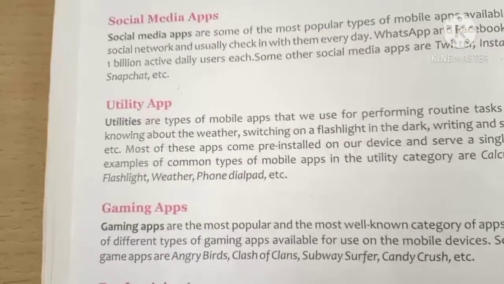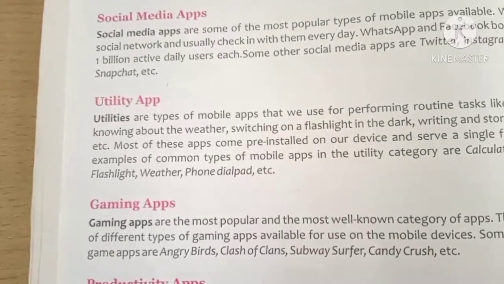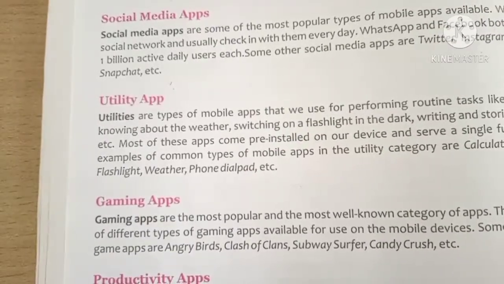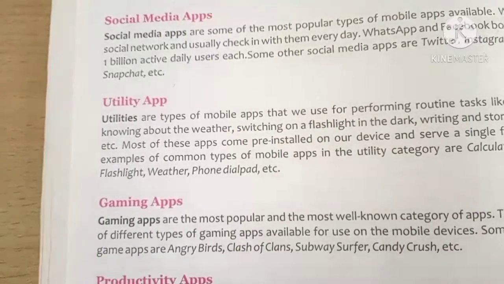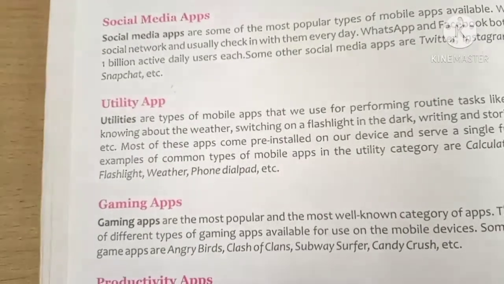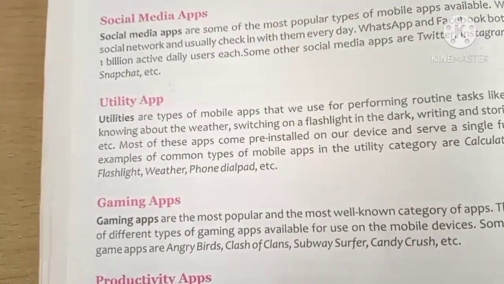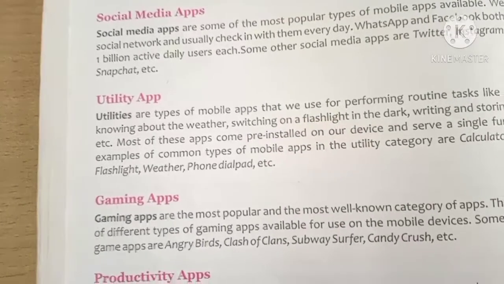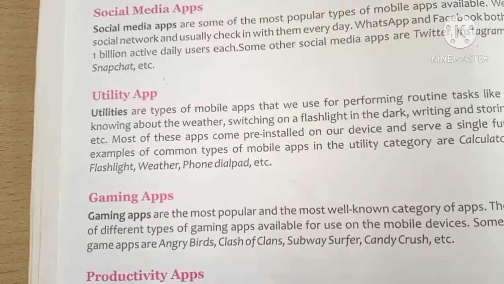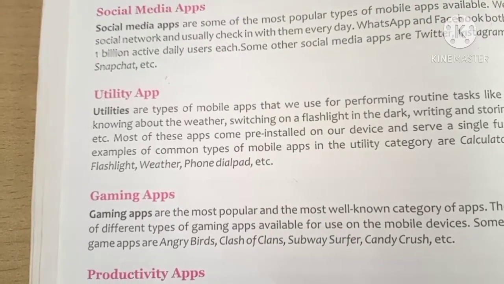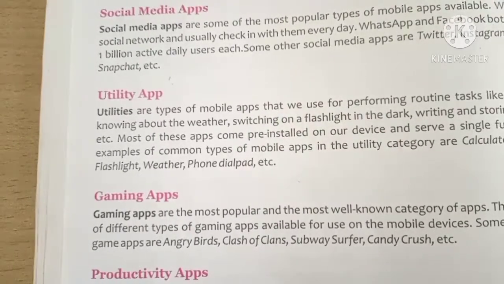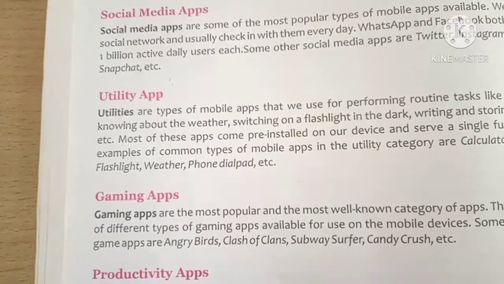Many utility apps are used in the mobile. If you want to know about the weather, or you want to know the date, then you will use the calendar, that is a utility app. If you want to know the time, there is a system generated time in the mobile, which is generated by the utility app. Much of the information that you gain from the mobile is generated by utility apps.